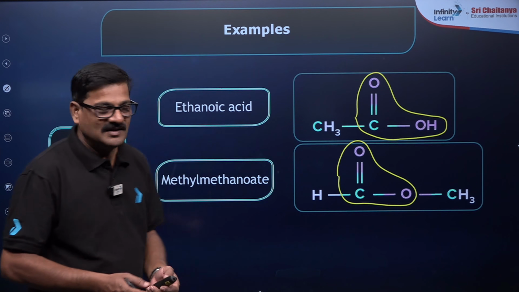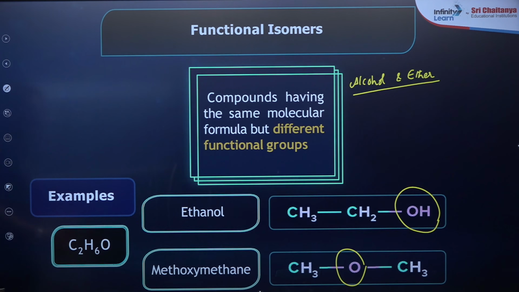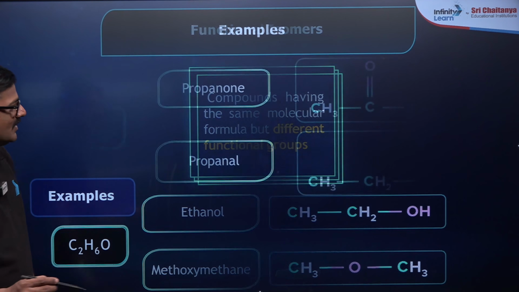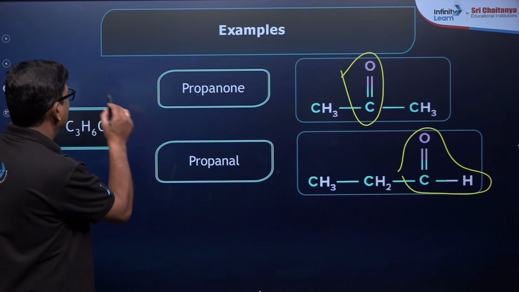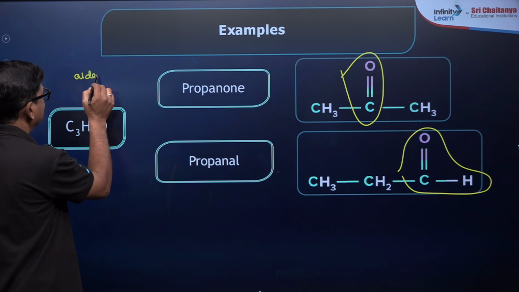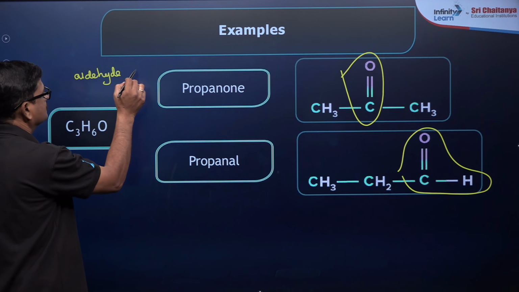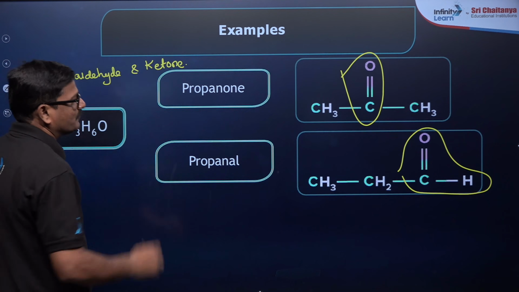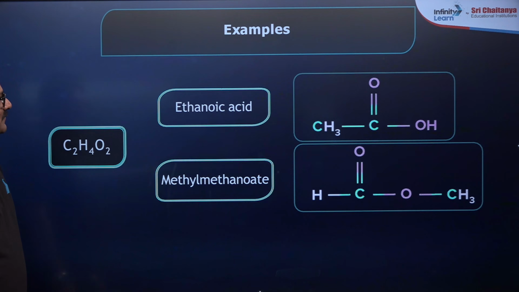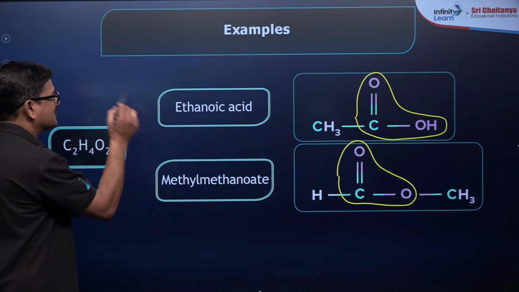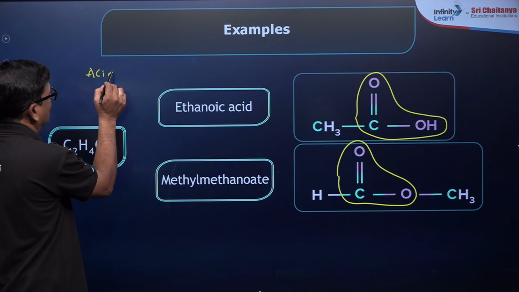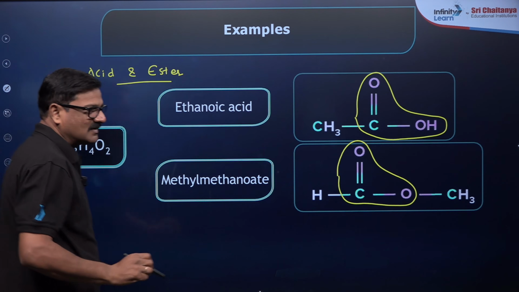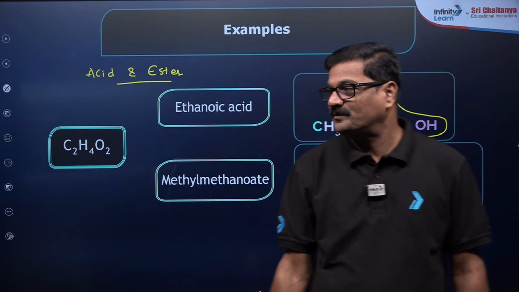Always alcohol and ether show functional isomerism, ketone and aldehyde show functional isomerism, and also acid and ester show functional isomerism. Okay, so these are the various functional isomers that you can say.